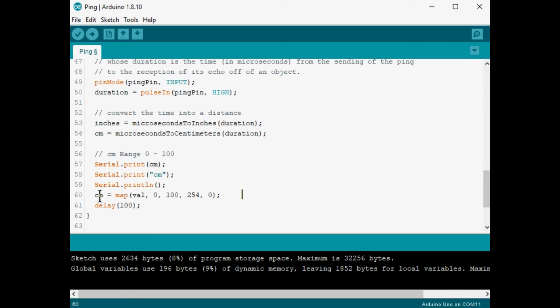So now we have centimeters is going to equal centimeters. Oh, wait a second, which is which? We're not converting centimeters into centimeters for value. This needs to be for our LED. So let's change that back to something we can work with. We'll call it LED duration. I wonder if I can get away with making those lowercase. That actually looks better. Okay, so we're ready to compile.